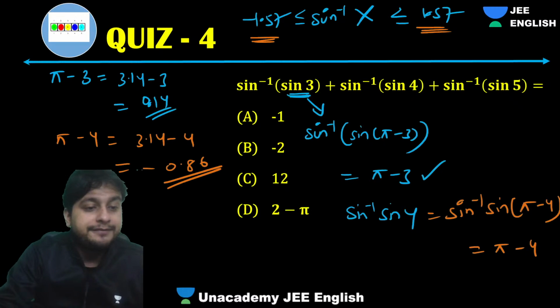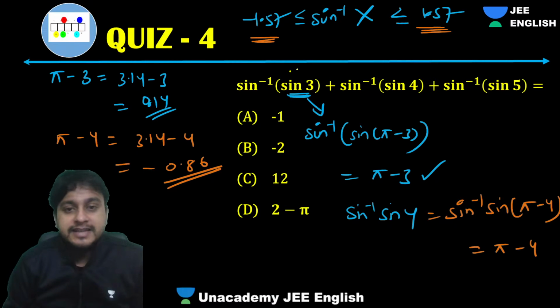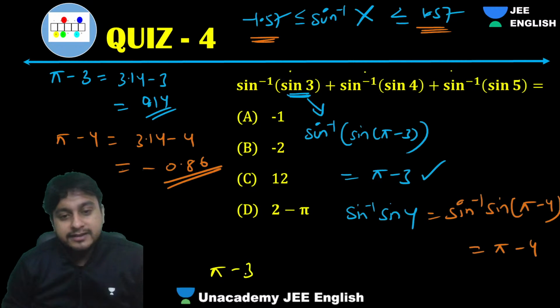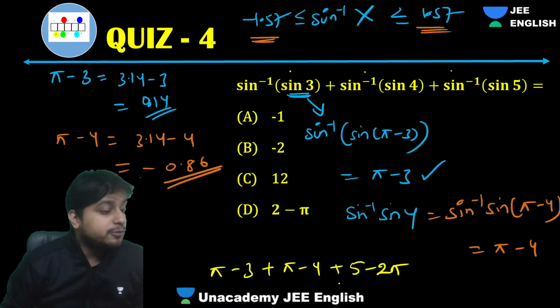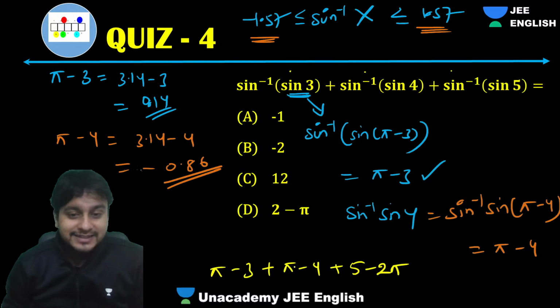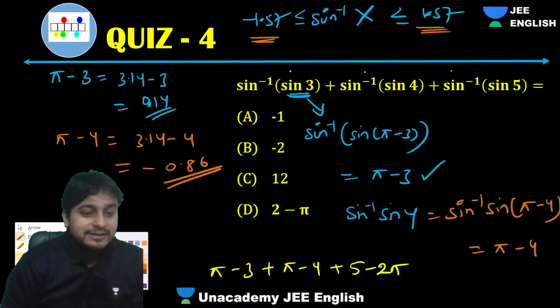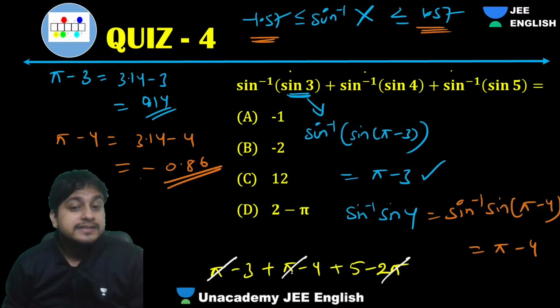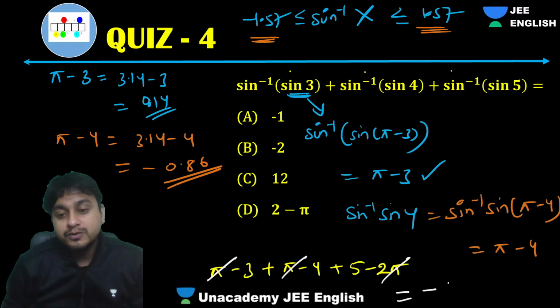Initially, you might face a lot of issues, but going ahead I think you will not have any problem. Now just add 1, 2 and 3. What are we getting? Pi minus 3 plus pi minus 4 plus 5 minus 2 pi. The last one was 5 minus 2 pi, not 2 pi minus 5. So you can see here, 2 pi and minus 2 pi will be gone, pi and pi gone. 5 minus 7, what is it? Minus 2.